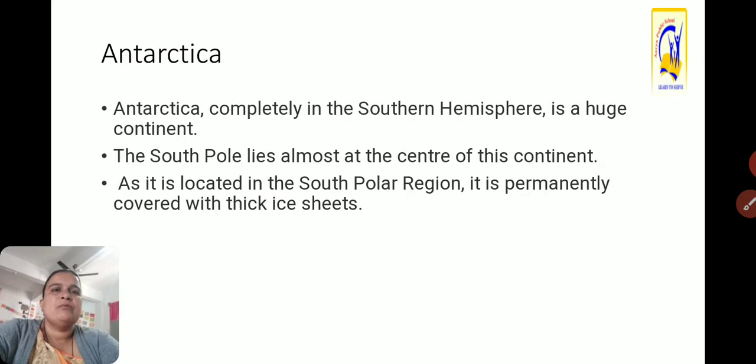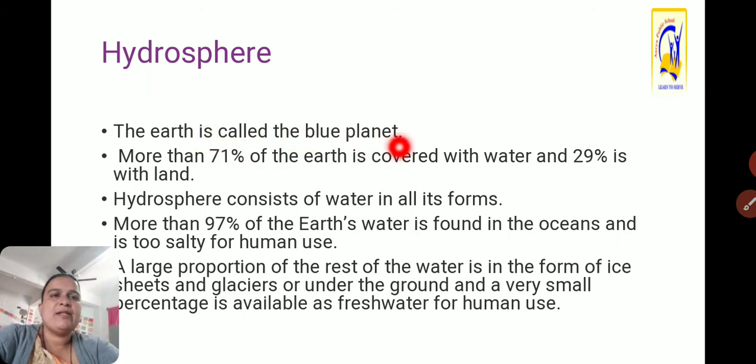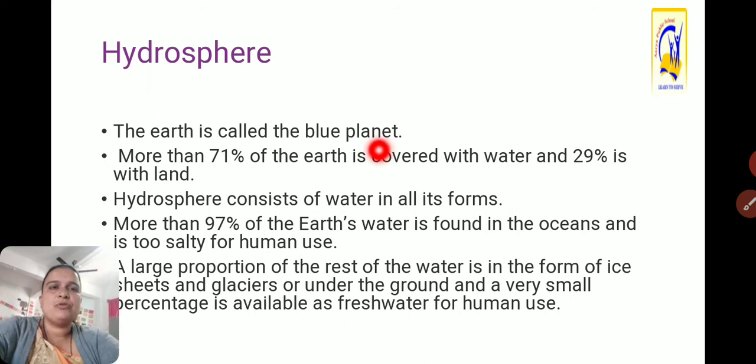With this now we will move towards the hydrosphere. Hydrosphere, water bodies. The earth is called the blue planet, and why is it called the blue planet? Because a large proportion of the earth's surface is covered by water, and when the sky's reflection falls in the water it looks blue, so that's why earth is called the blue planet.